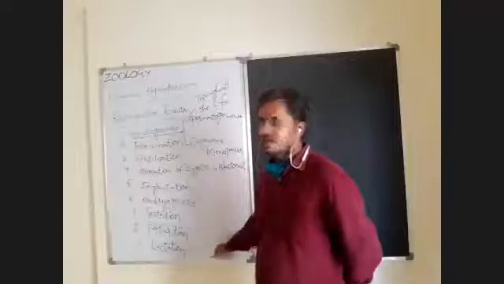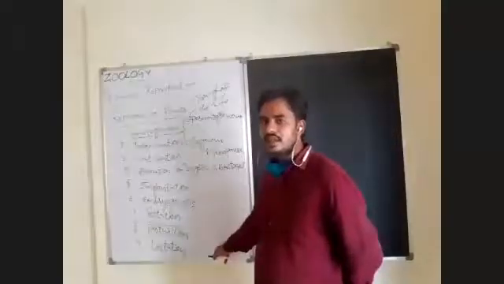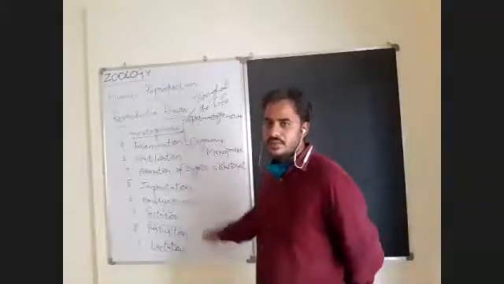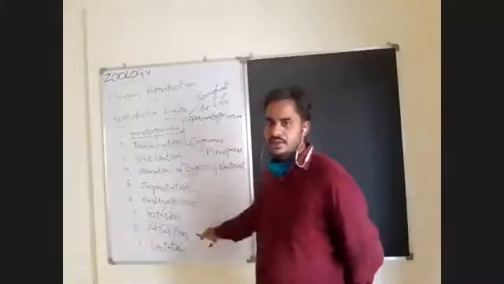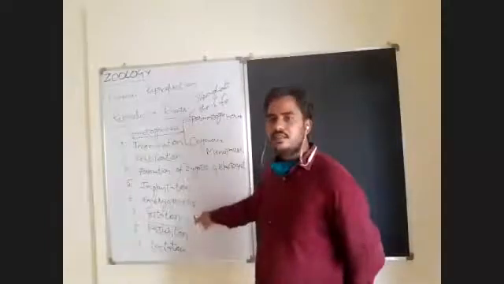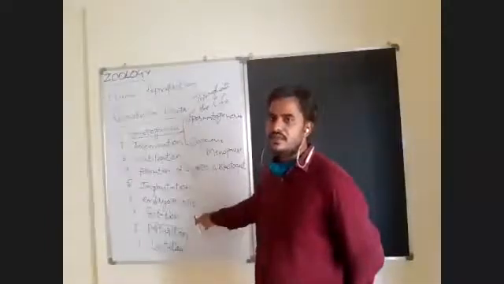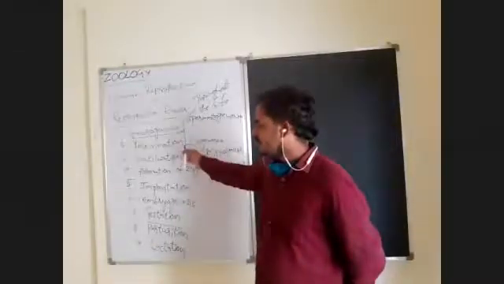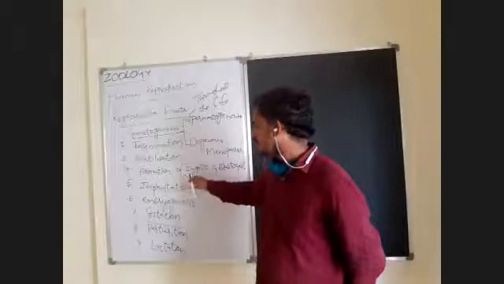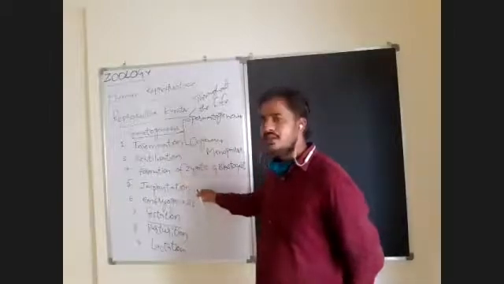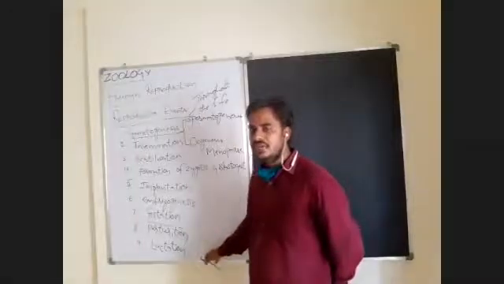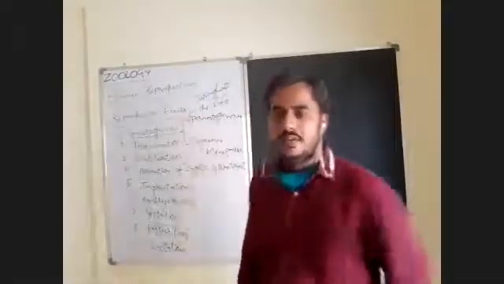So these are the reproductive events required in a human being to produce an offspring. You should remember this sequence, it is very important. In examination they will give all the sequences and ask you to arrange them from starting to ending or ending to starting. So first gametogenesis, fertilization, formation of zygote and blastocyst, implantation, embryogenesis, gestation, parturition, and lactation. These events you should keep in your mind.